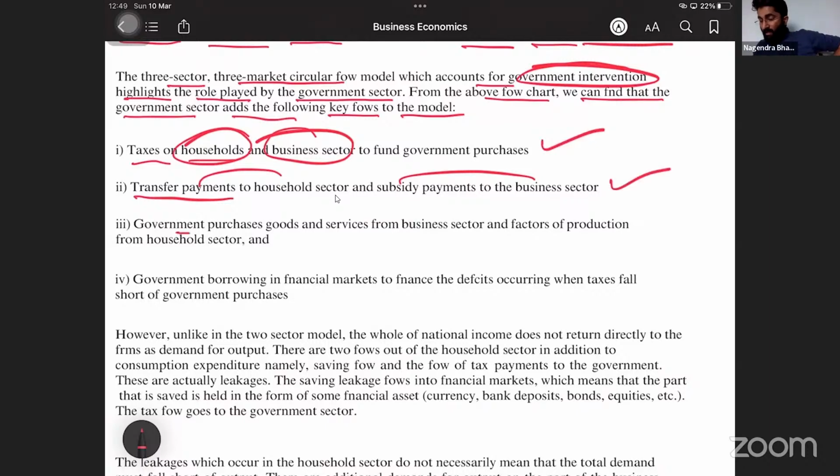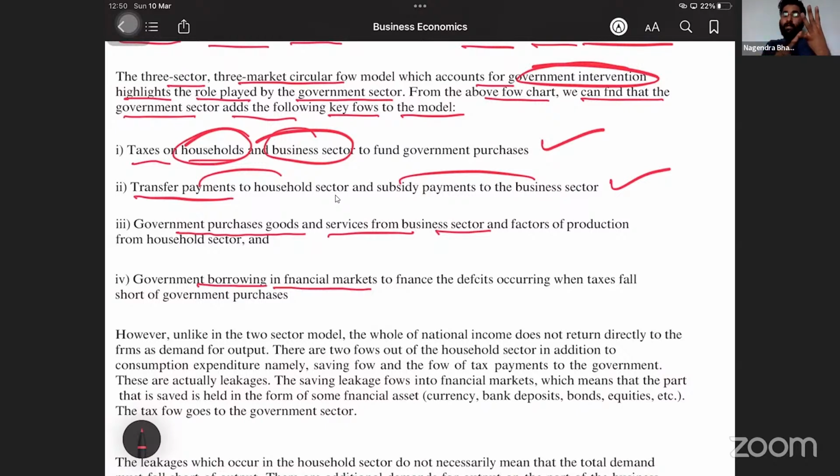Next one, government purchases goods and services from the business sector. Correct? No. Above arrow, upward arrow that we discussed. And factors of production, that is downward arrow. Factors of production from the household sector and government borrowing in financial markets. Government also borrows from the financial market. These are the four important points.